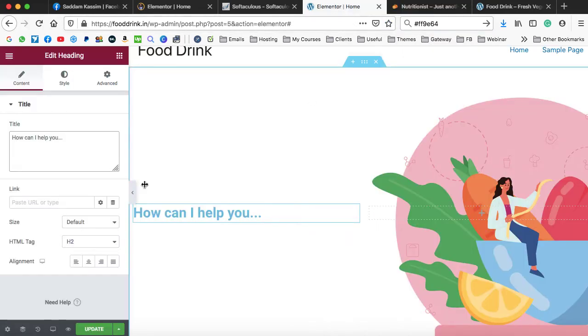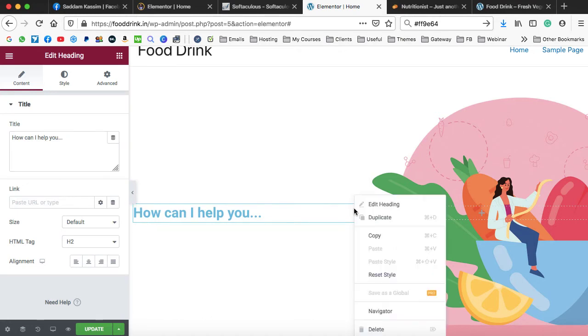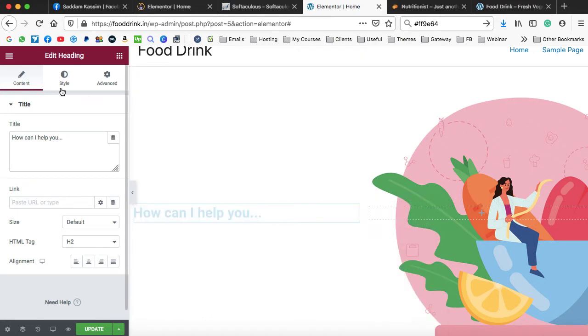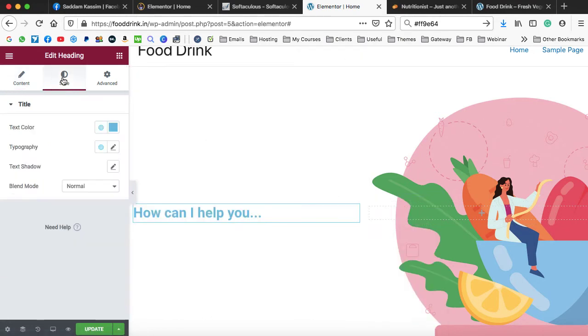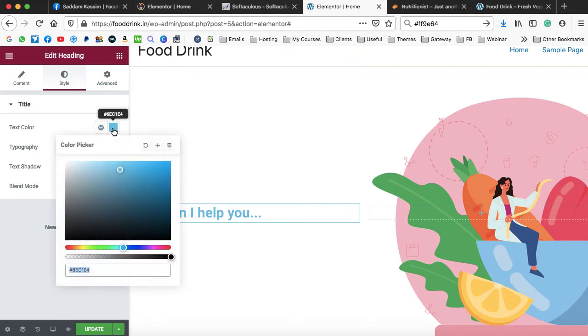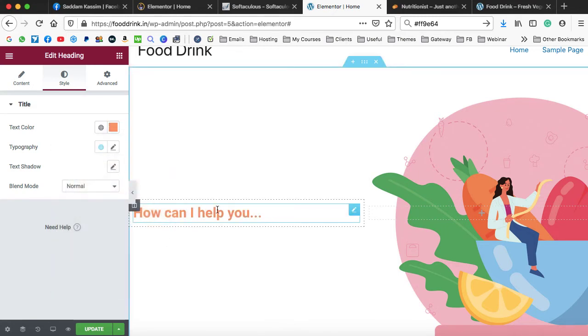Go back onto the Elementor. Now this is the heading. Right click on edit heading, then jump onto the style. As I already told you to play with the colors and the rest of the things, you need to jump onto the style. Here the text color is blue, as you can see, that is the blue font. Click on this color icon and then in this box paste the color code that we have already copied. So this is the orange color.